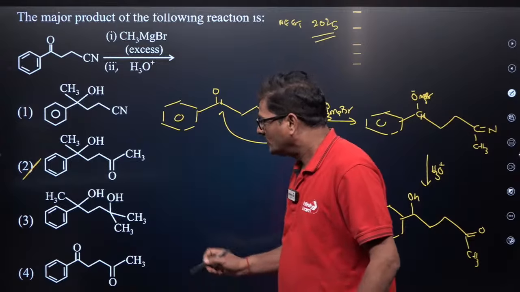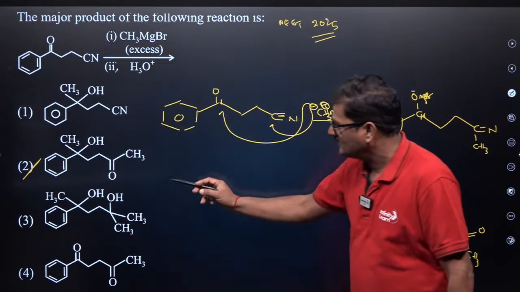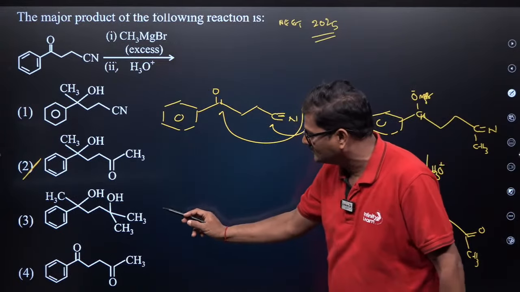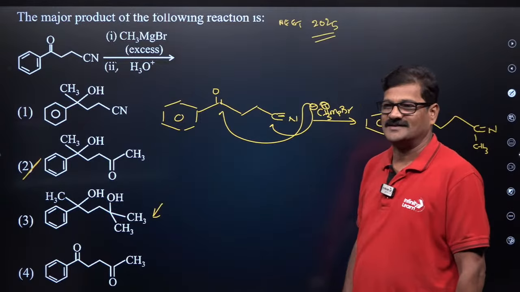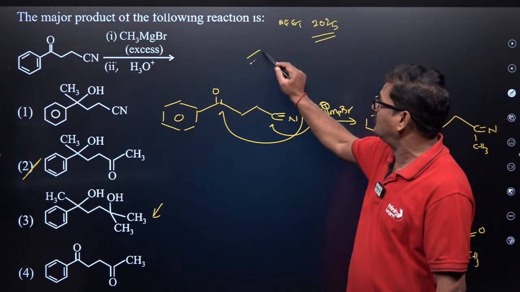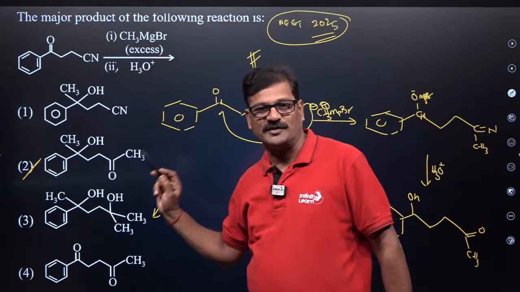Okay, so here the answer is supposed to be option 2. People say that whenever there is an excess of Grignard reagent, they misclick this, which is not actually correct, isn't it? So take care of this kind of question. That is a trap that happened in 2025.